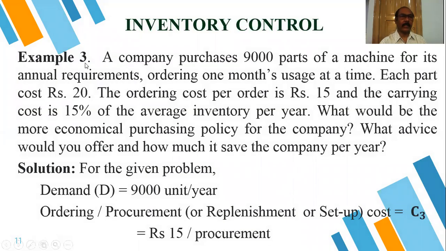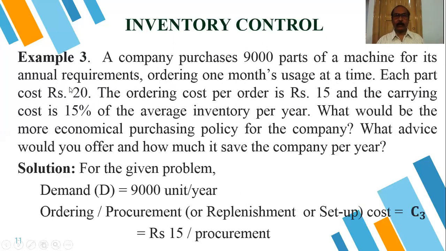Now consider example 3. A company purchased 9,000 parts of a machine for its annual requirement. So here the demand is 9,000 parts per year. Annual requirement means per year. Ordering 1 month's usage at a time. Each part costs rupees 20. That means the item cost is rupees 20.